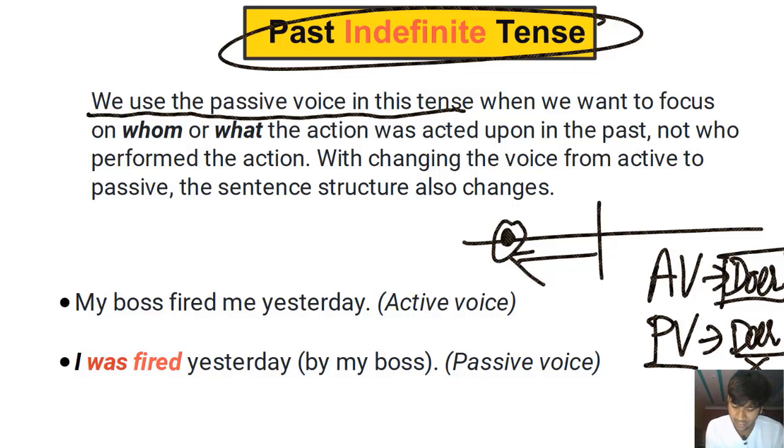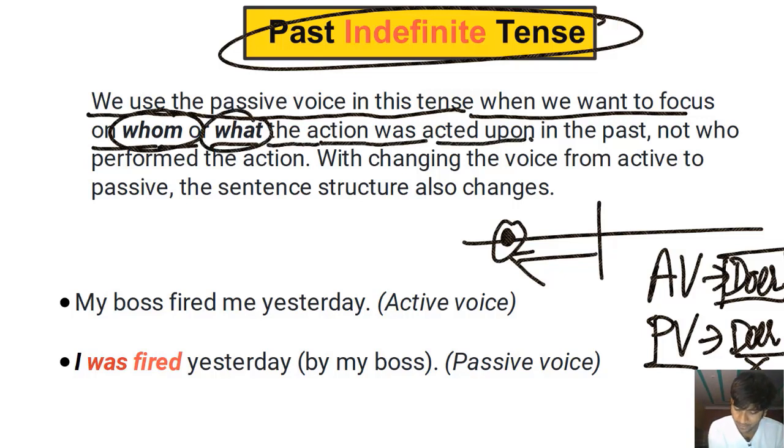Past indefinite tense, when we want to focus on whom or what, a person or a thing, that the action was acted upon in the past. So when you want to focus on the person or the thing that received the action in the past, not the person that performed the action, you use simple past tense, you use past indefinite tense in the passive voice.